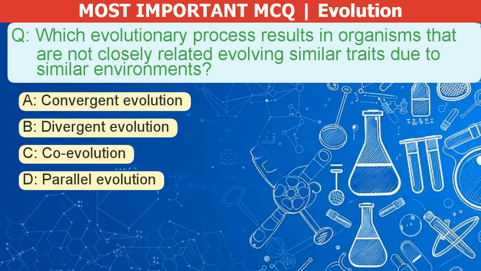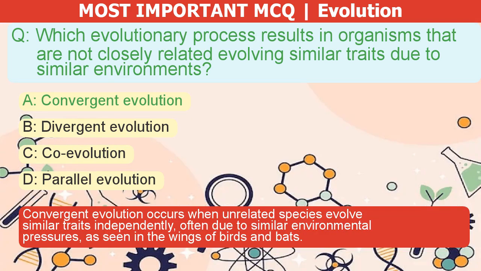Which evolutionary process results in organisms that are not closely related evolving similar traits due to similar environments? A. Convergent evolution. B. Divergent evolution. C. Coevolution. D. Parallel evolution. The correct answer is A. Convergent evolution occurs when unrelated species evolve similar traits independently, often due to similar environmental pressures, as seen in the wings of birds and bats.